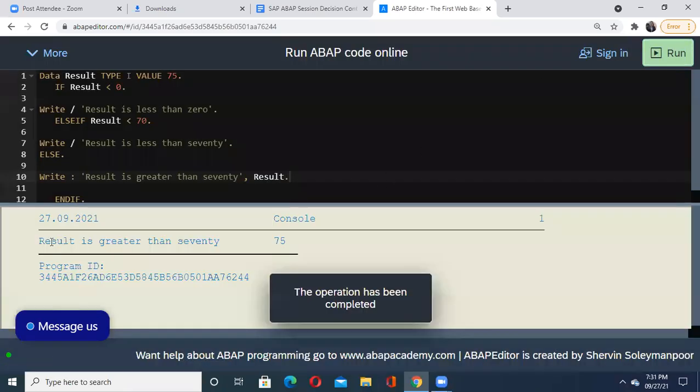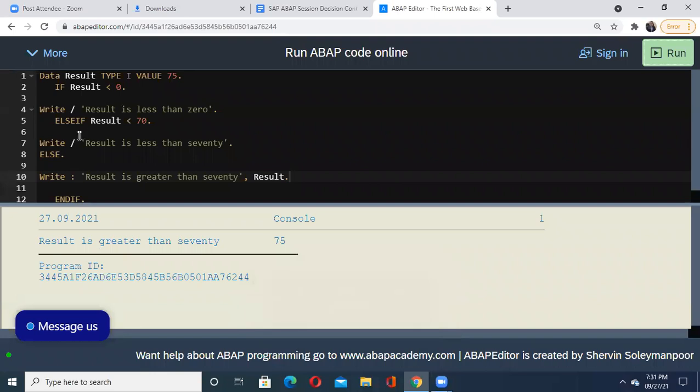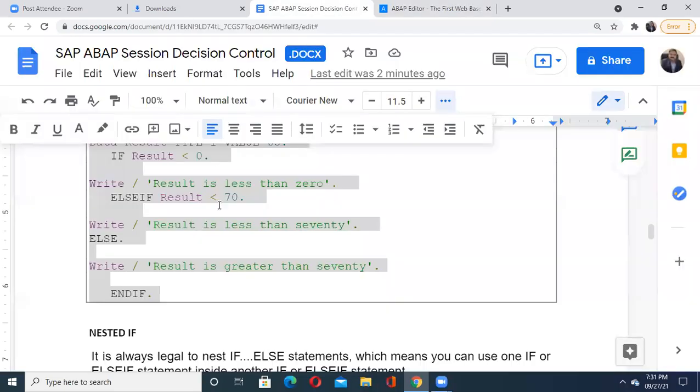Yes, see that I got my result. I cannot give a slash directly with a comma before result, so I have to use it with a colon sign. See that it is showing me the result is greater than 70 and its value is also 75, which is stored in this variable result. So this way, please remember, it is an execution of your if, else if, else. Okay, not if else if.